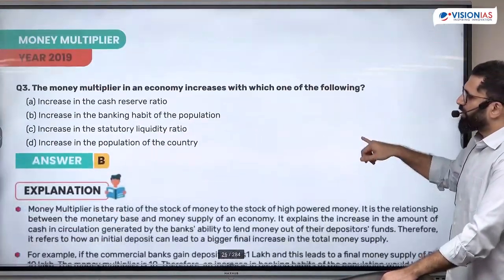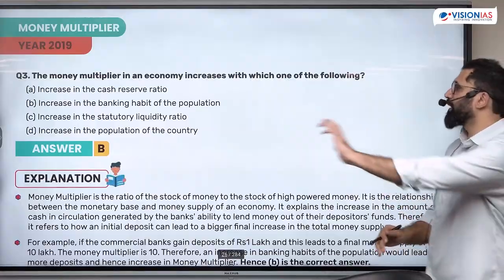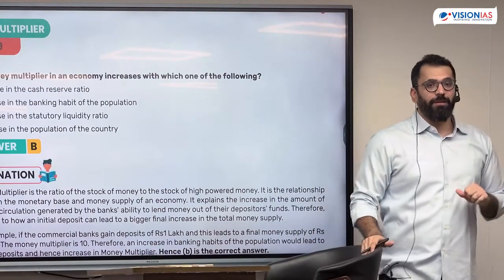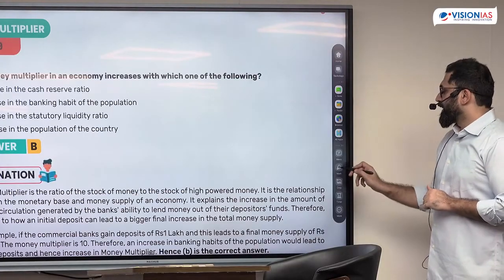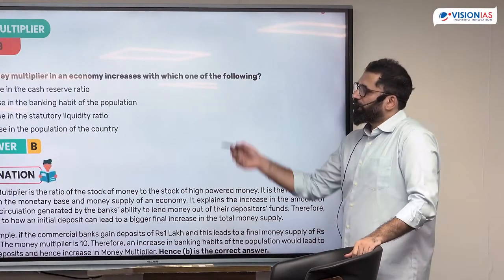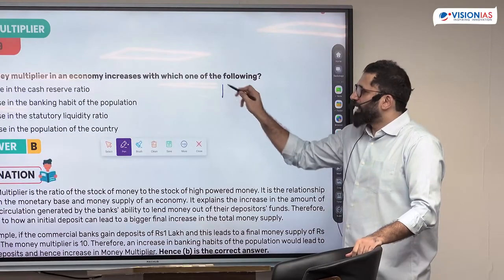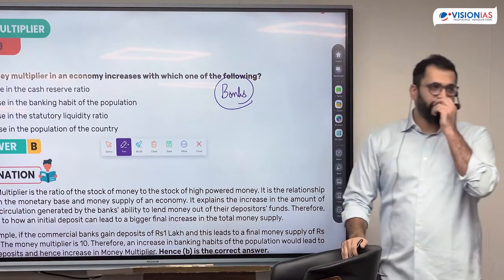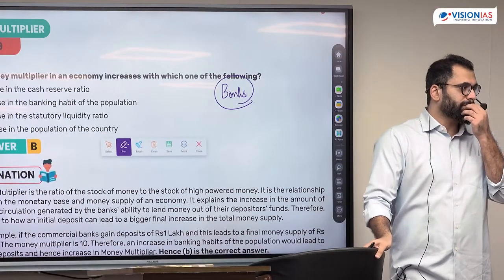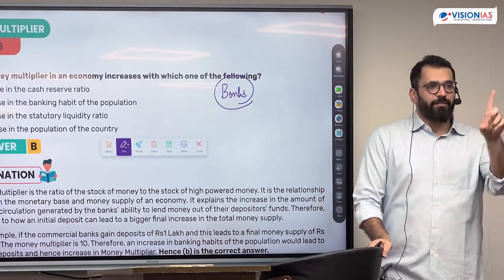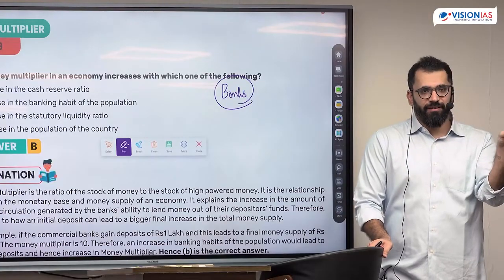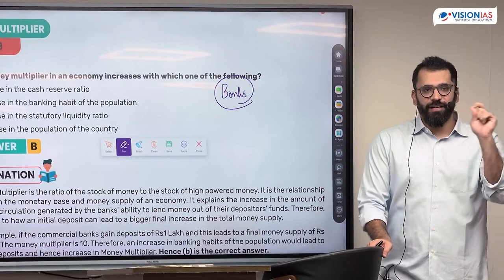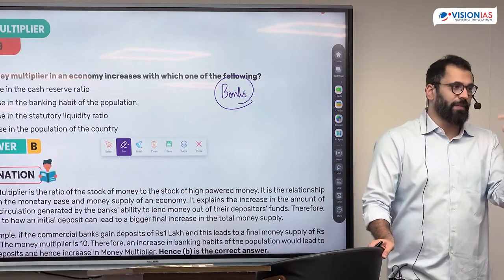All of these questions are very basic in nature. Money multiplier in an economy increases with which one of the following? This is again NCERT. What is the money multiplier? This is the most important function of banks in an economy. What do the banks do in an economy? What is the function of banks? One is they are the meeting point for savers and investors, facilitating the meeting of savers and investors. And in this process, banks create money.